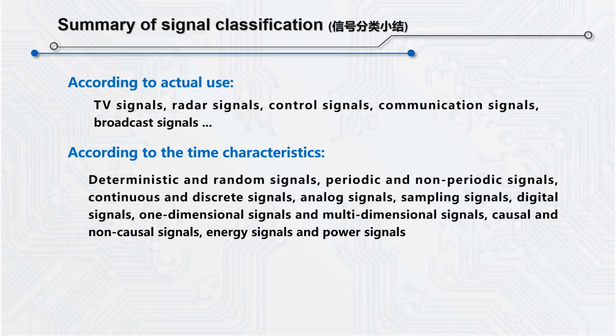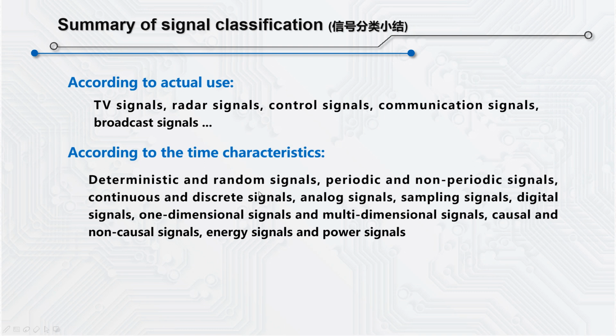To sum up, in this class we have learned the classification of signal from two aspects. First, according to actual use, signal can be divided into television signal, radar signal, control signal, communication signal, broadcast signal, and so on.